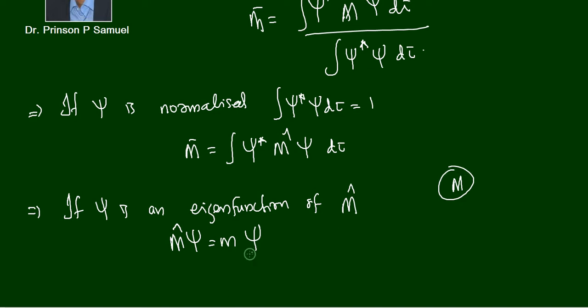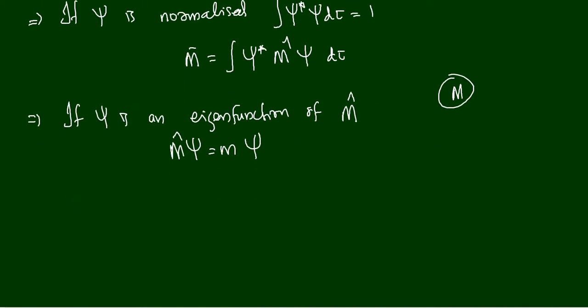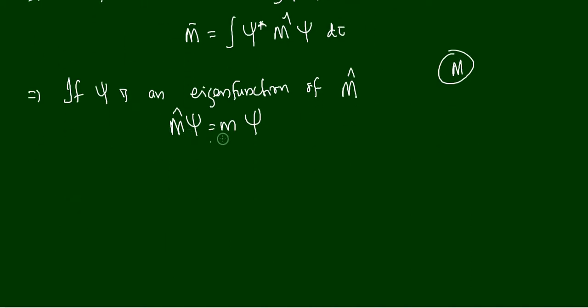If it is angular momentum, small m is the angular momentum value. So m cap psi is equal to m psi. Then we can say that psi is an eigenfunction of m cap. And in that case, assuming that psi is already normalized, m bar is equal to, so we are going to use this equation, m bar is equal to integral psi star m cap psi